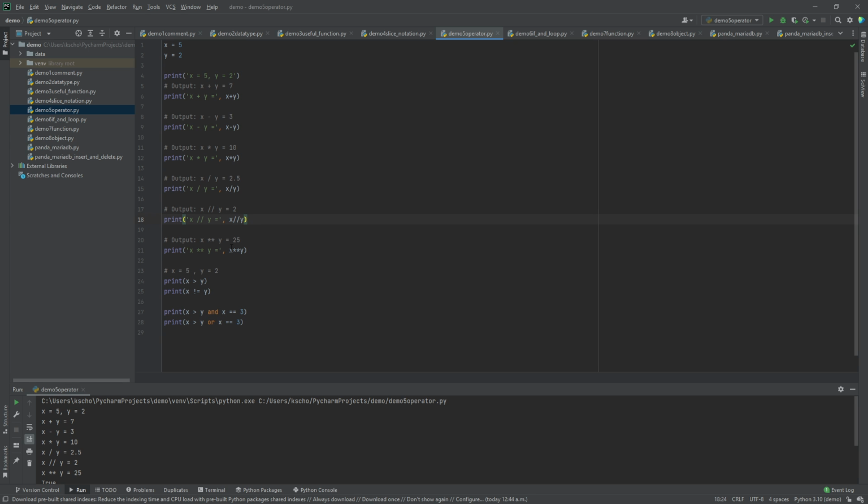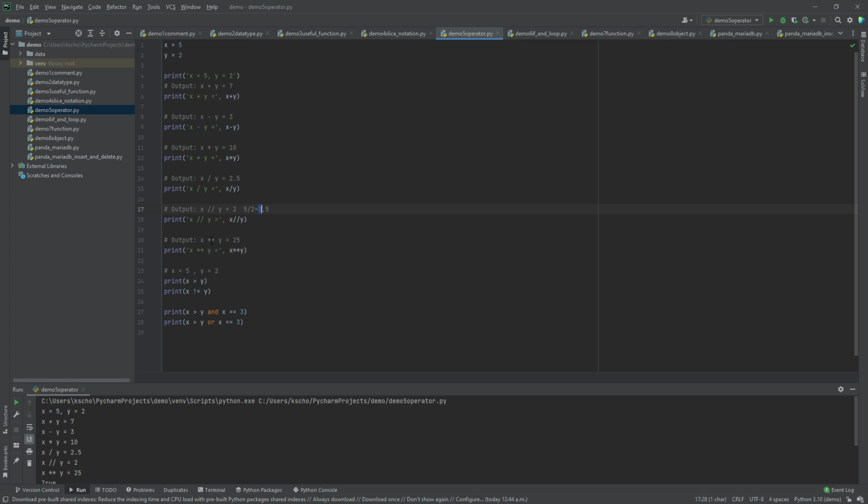Let's say I have x as 5 and y as 2. 5 divided by 2 should be 2.5. When we use the double slash division, meaning that it will only return the integer value. So I will only return 2 and ignore the rest of the decimal places.